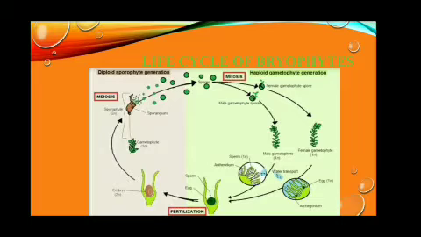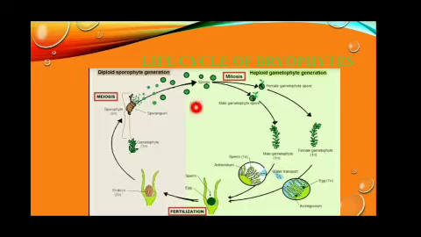When we talk about the life cycle of bryophytes, they show alternation of generation. It means it has two generations: gametophytic generation and sporophytic generation. These two generations regularly alternate with each other. This is called alternation of generation. The gametophyte is the main plant body which bears sex organs. It is the dominant stage. The sporophyte is the plant body which bears spores.